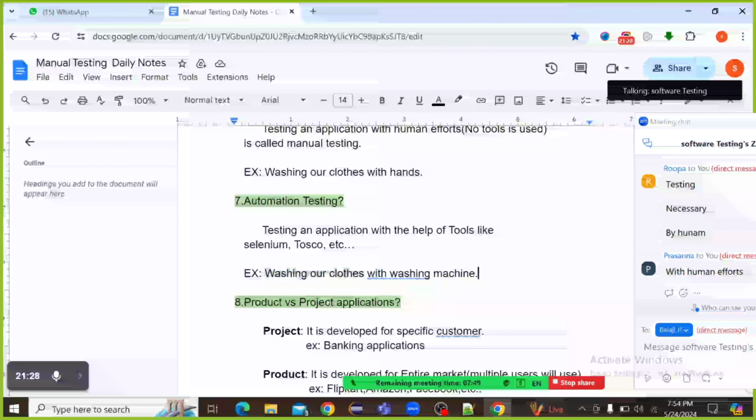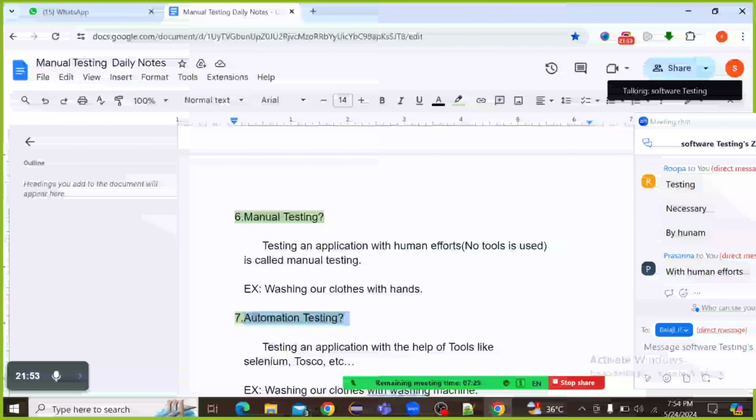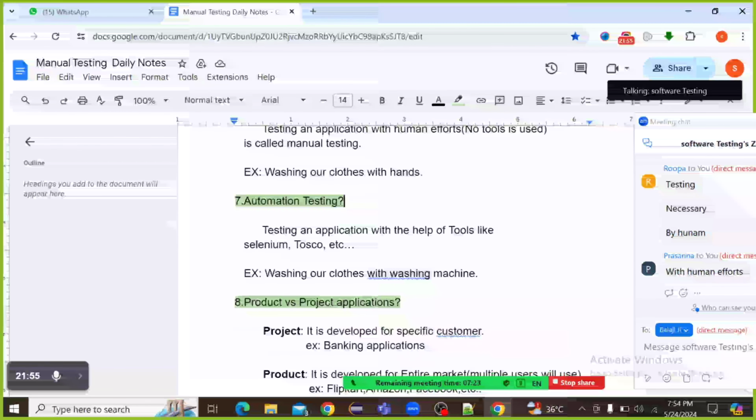In the same way, when we are using tools to test the software application, that is called automation testing. Clear the difference between manual testing and automation testing?